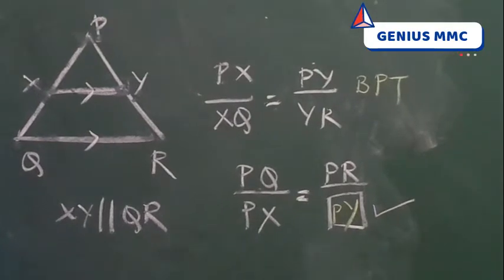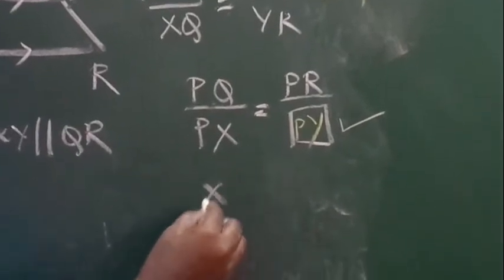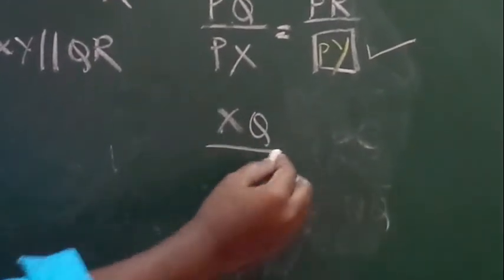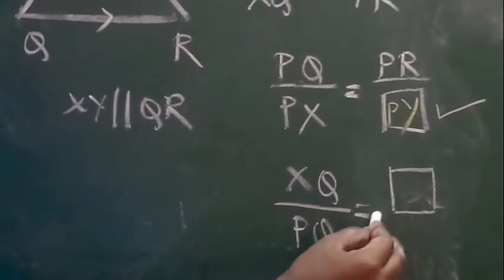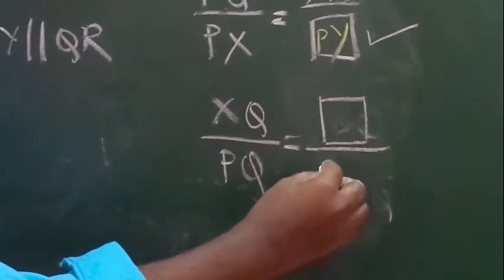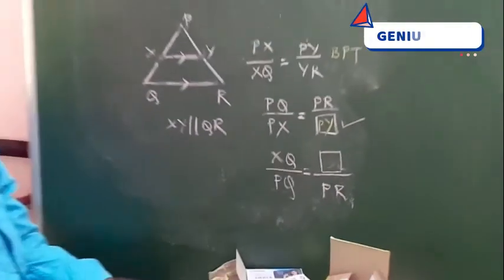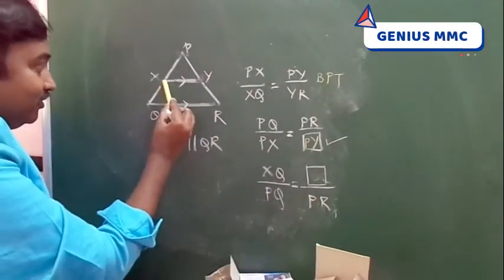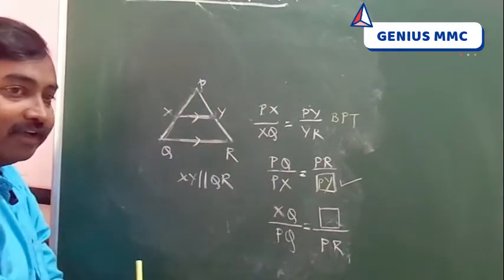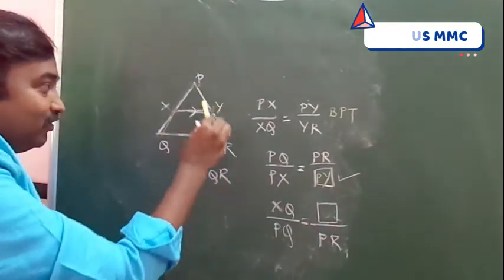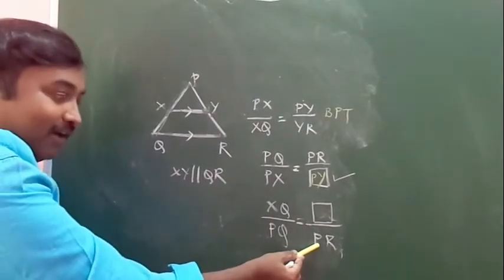I will give another one to try in the same figure only. XQ by PQ is equal to, they will give a box, divided by PR. Here XQ is given, so this is this side. PQ is the bigger side, and this is PR in the denominator.